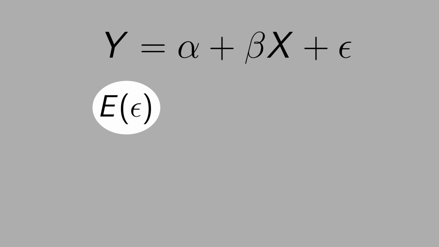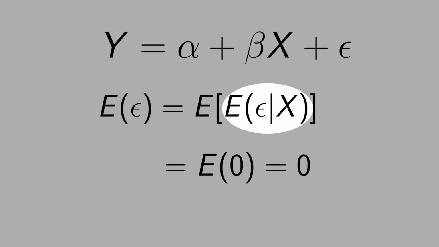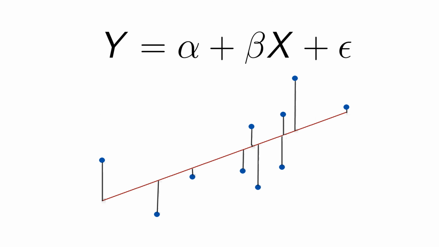Let's derive another property of ordinary least squares. Let's calculate the expected value of the error term. Let's apply again the law of iterated expectations. We add the external expectation and the expectation conditional on x. If the error is independent of x, this term equals 0. Then we have that the expected value of the error term is equal to 0. This is intuitive, as some residuals are above the line and some below the line. If you sum up all these distances, you get 0.